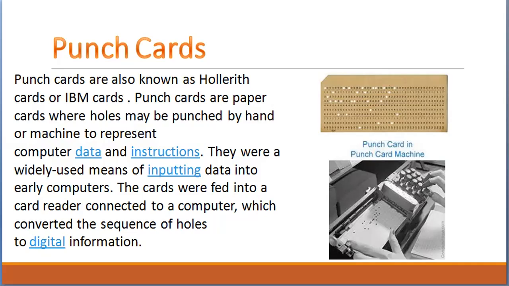They were a widely used means of inputting data into early computers. The cards were fed into a card reader connected to a computer, which converted the sequence of holes to digital information. So in a punch card, computer data is represented by holes.